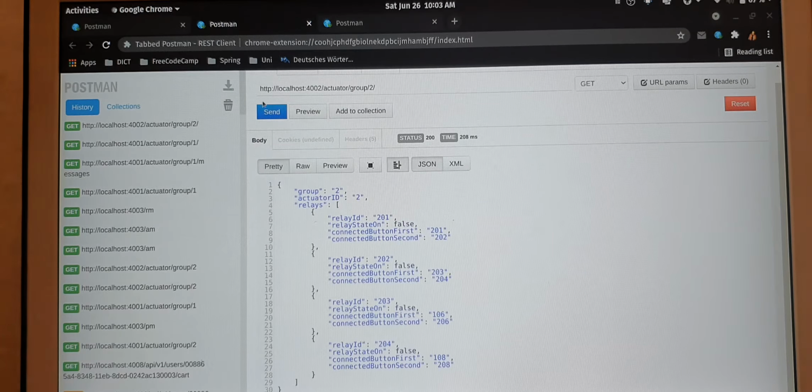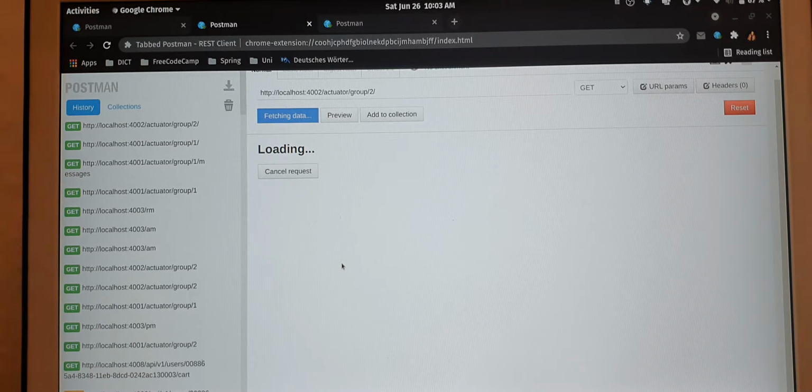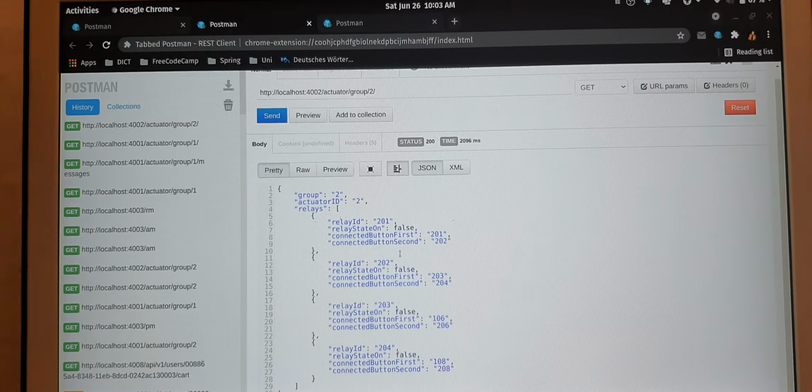So in this phase you can see there are no rejection messages and no acceptance messages for the coupler. This is the initial state of the buttons in the actuator in group 2. The ID starts with 2 since it is in group 2, and the relay state is false, and these are the connected buttons. It is connected with 201 and 202. Similarly, this one is connected with 203 and 204. And in the third one you can see it is connected with a button of group 1, so this message has to be passed through the network coupler to reach those microservices.